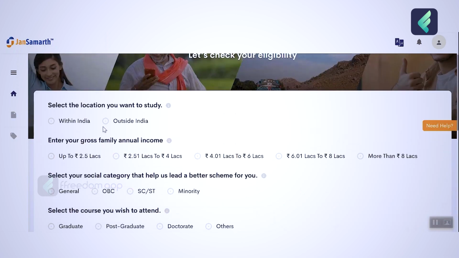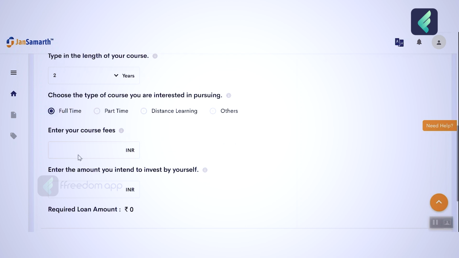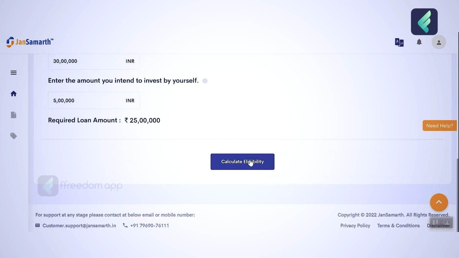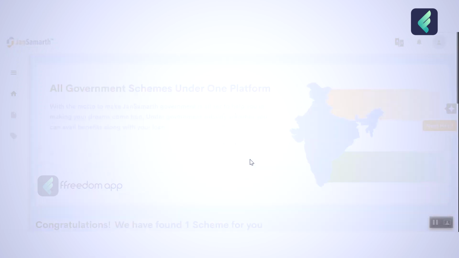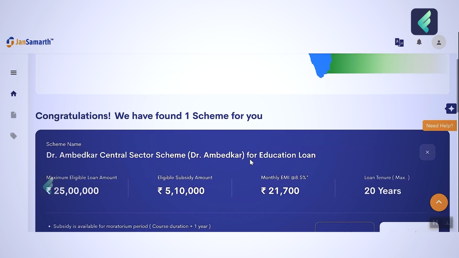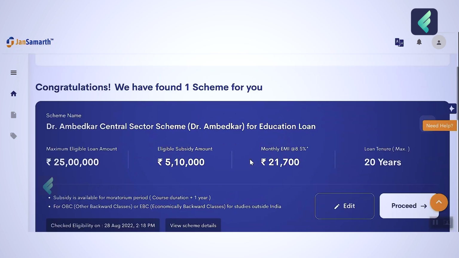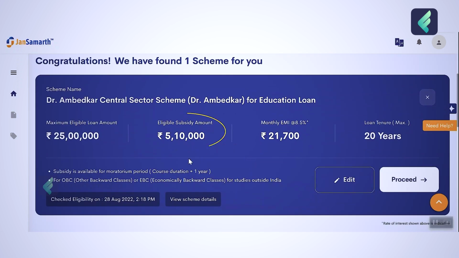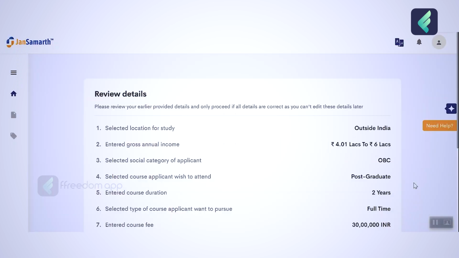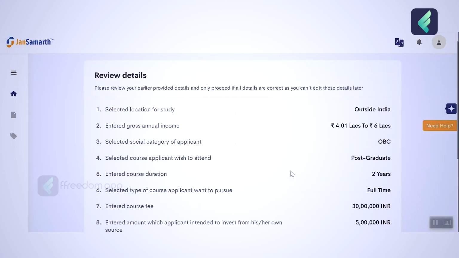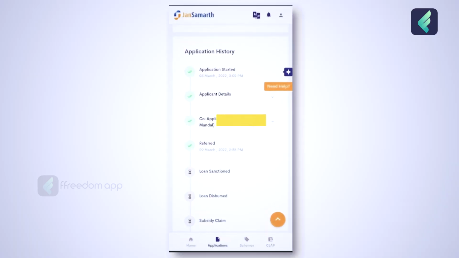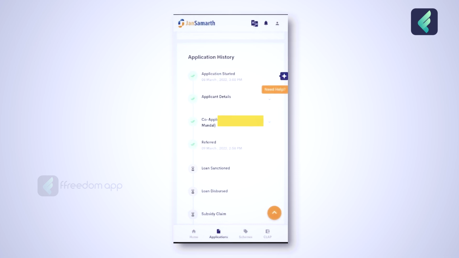You just have to fill in basic details like your income, your employment and your requirements. And then the best part, the portal will automatically filter out the schemes, loans or subsidies that match your needs and your profile. Then what? Just apply online. Once you find a scheme that perfectly fits your requirements, you just have to fill out an online application. And you can also track your application progress right there on the portal. Now this is how you can apply.